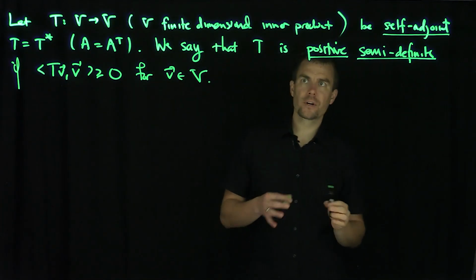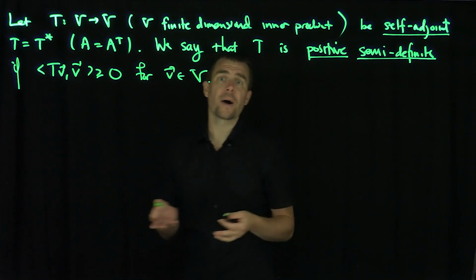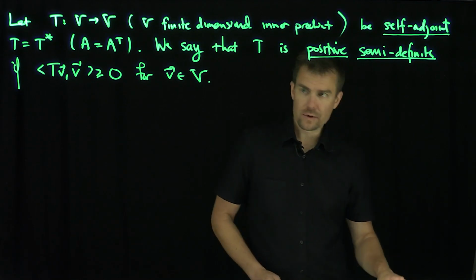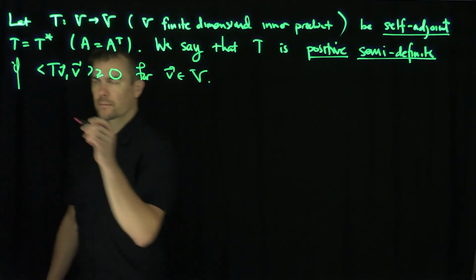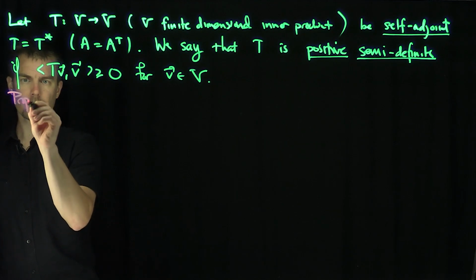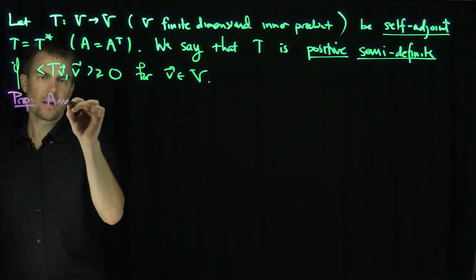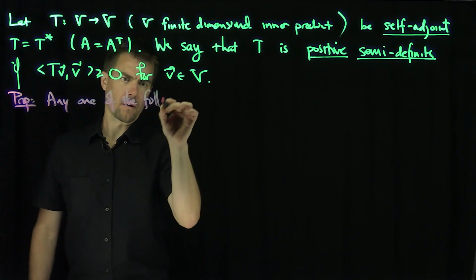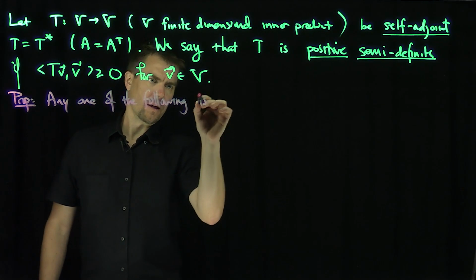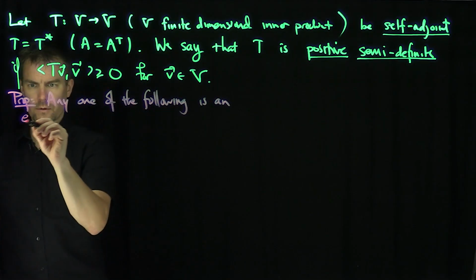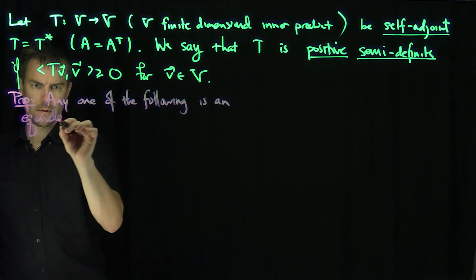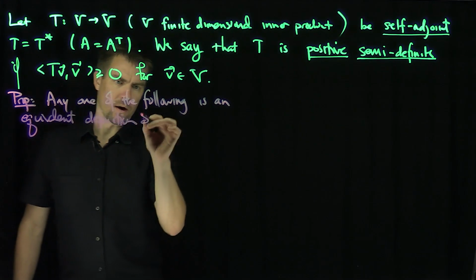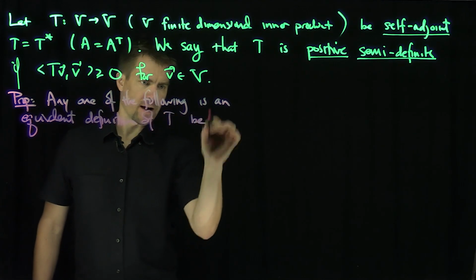And so, of course, I want to figure out different criteria for matrices to be positive semi-definite. They play a very important role in optimization problems. So here's a proposition. Any one of the following is an equivalent definition of T being positive semi-definite.